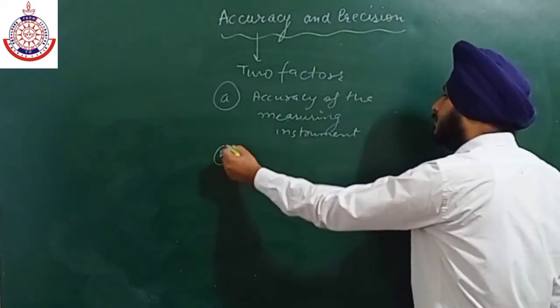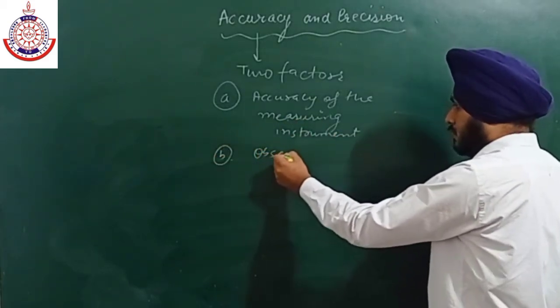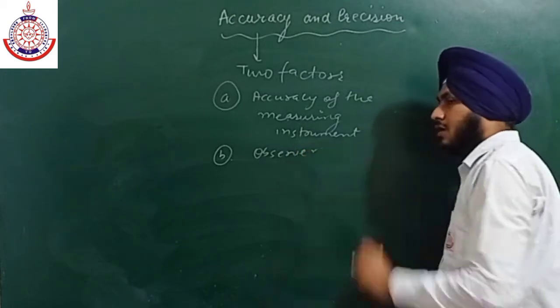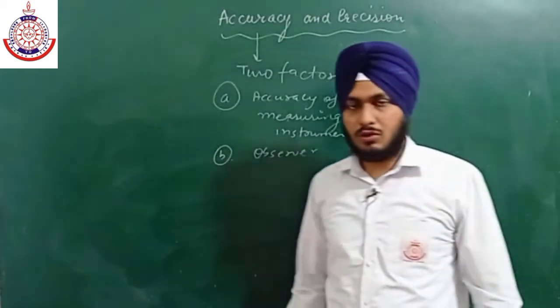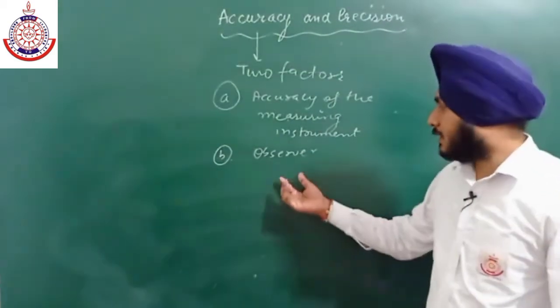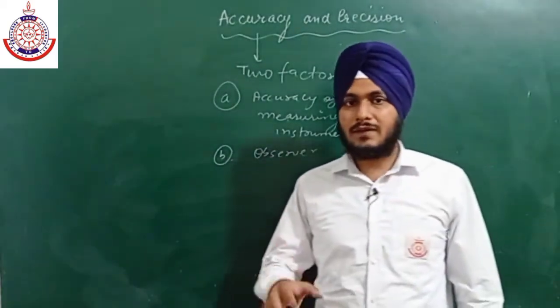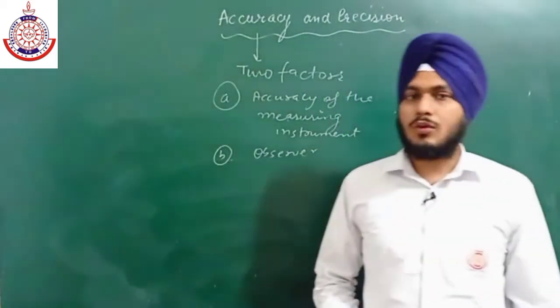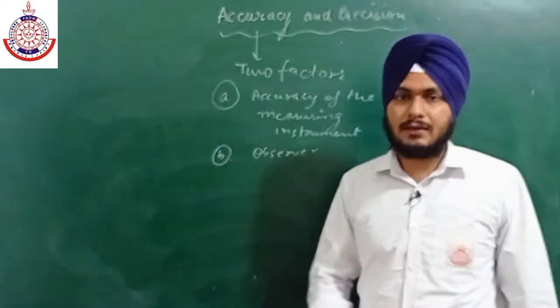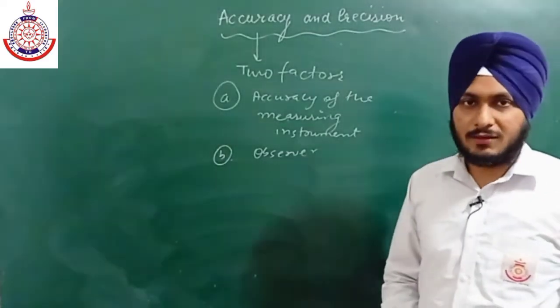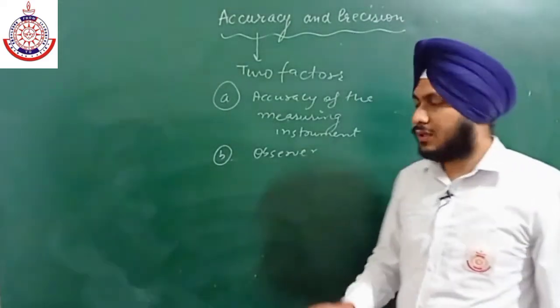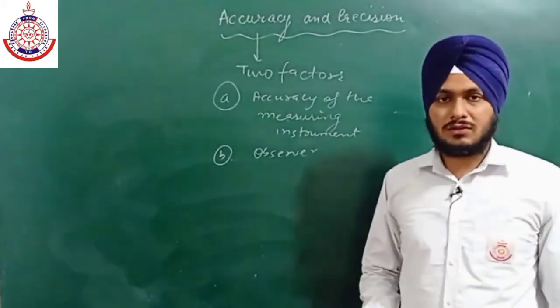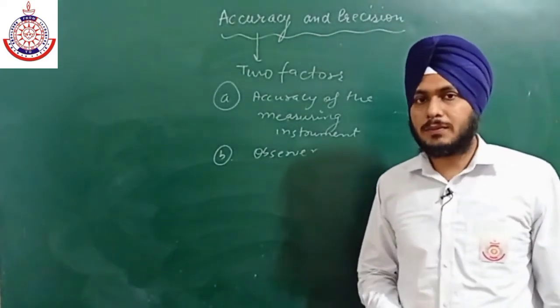Second, it depends upon the observer. Okay, observer, so it also depends on the observer, for example if the value comes out to be 16.2 but he writes it as 16.3. So that depends upon the observer also. Okay, it depends on the viewer too.